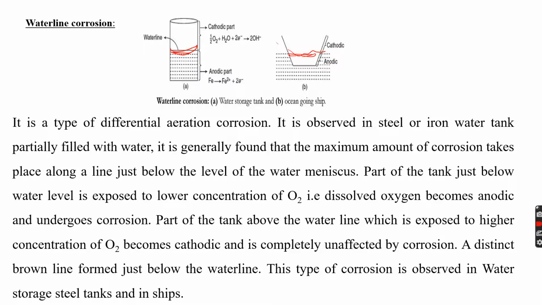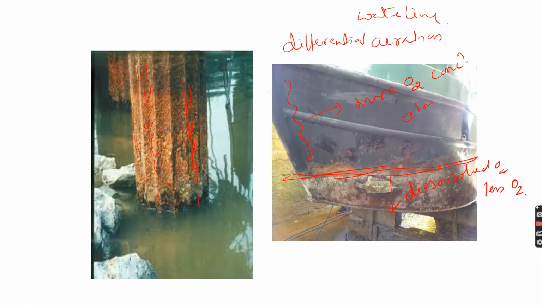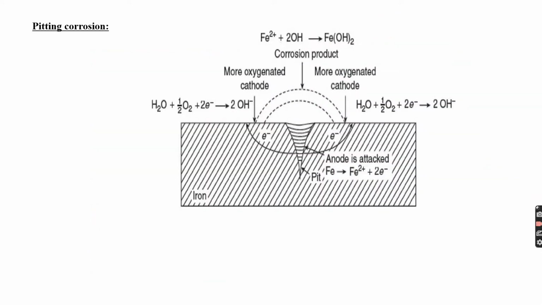This is a case of differential aeration corrosion, because one part of the metal is exposed to dissolved oxygen compared to the other part, which is exposed to atmospheric oxygen. This type of corrosion is called waterline corrosion. This is an example of waterline corrosion. And the fourth type of corrosion we consider here is pitting corrosion.